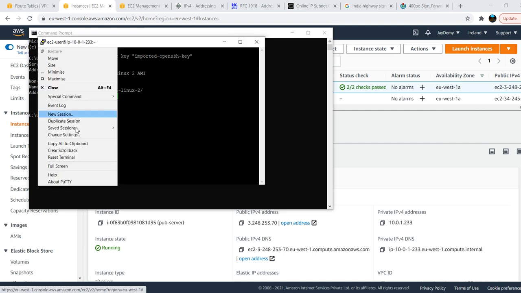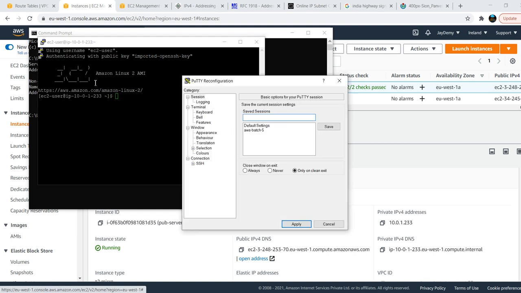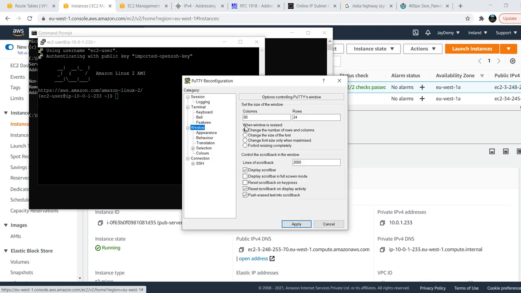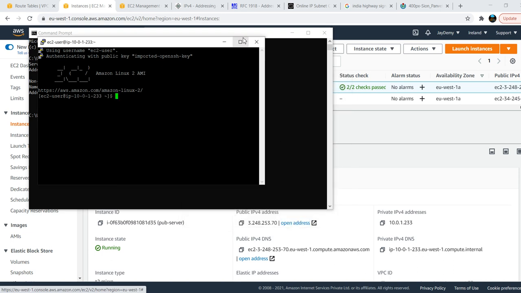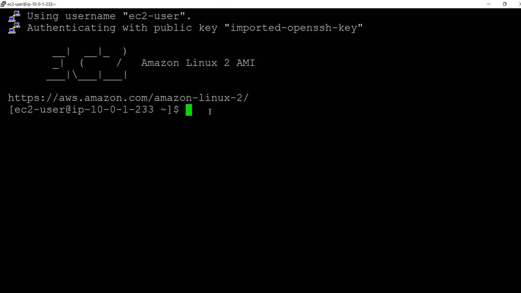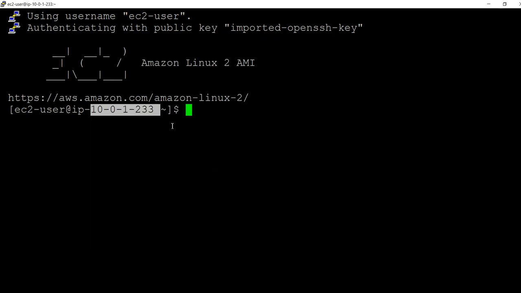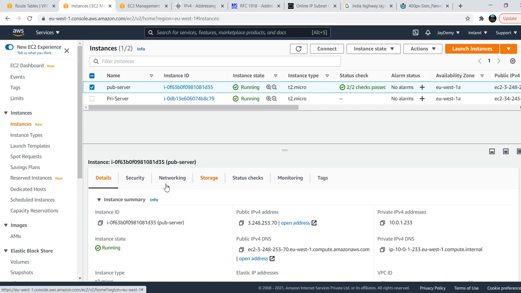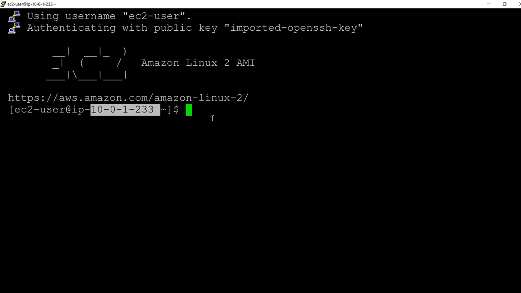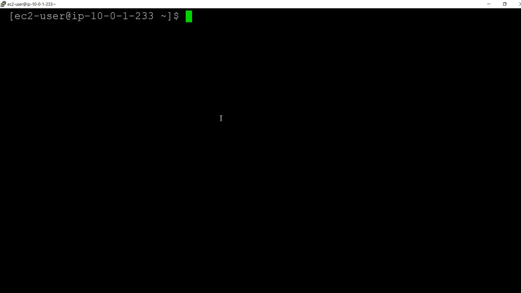What I will do is maximize this, change settings, window, change settings. When it is maximized, apply. If you see here, the server IP address is 10.0.1.233. We created our subnet as 10.0.1.0, and under that one IP address is allocated. This is my private IP address. So it is showing I have connected to this server.